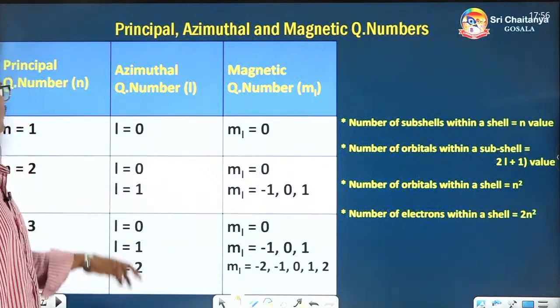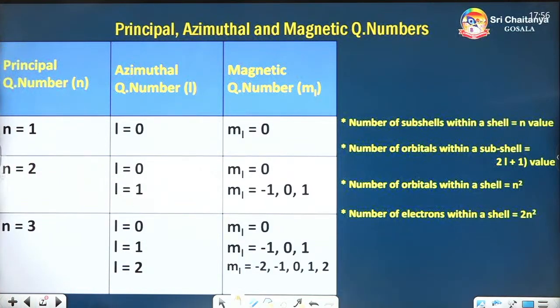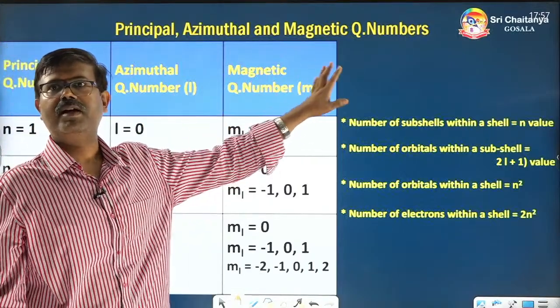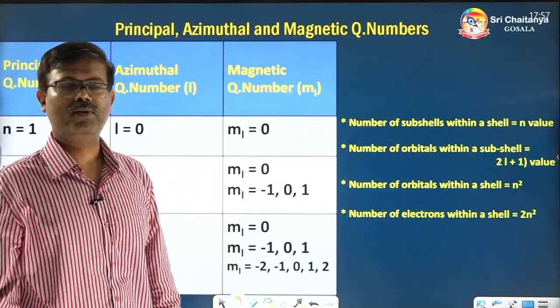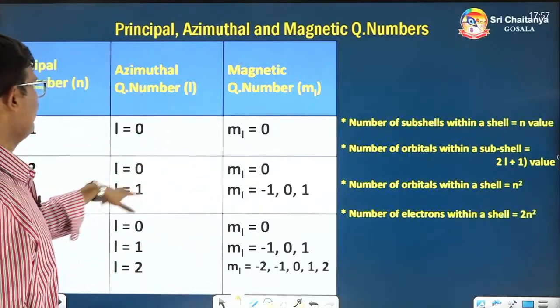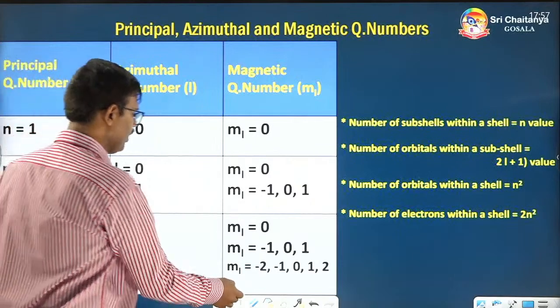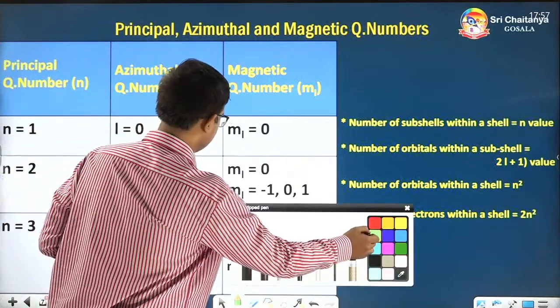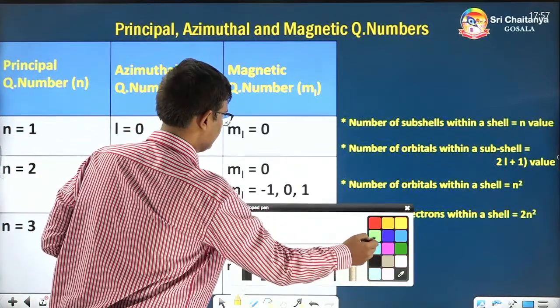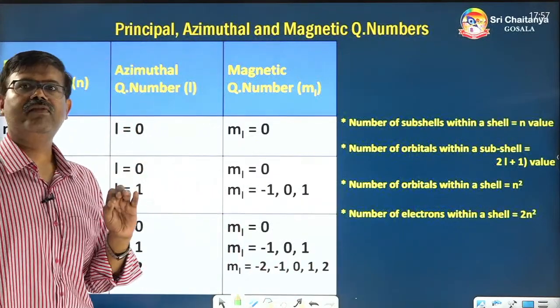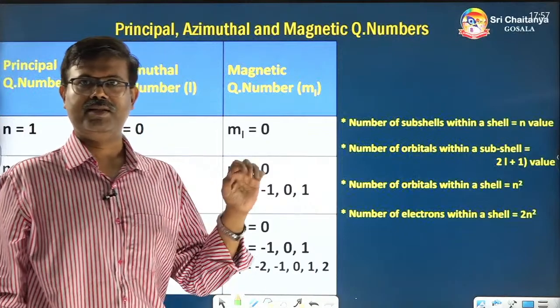So earlier we have seen the principal quantum number, azimuthal quantum number and magnetic quantum number, and their values also. Here I will mention one more point, that there is alphabetical notation also given to these numbers.